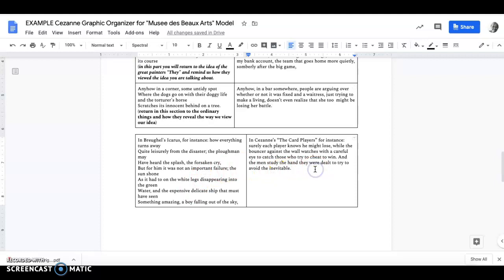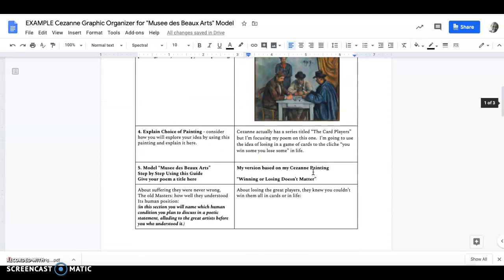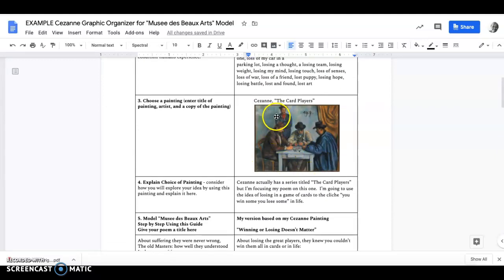In mine, I say, in Cézanne's The Card Players, for instance, surely each player knows he might lose, while the bouncer against the wall watches with a careful eye to catch those who try to cheat to win, and the men study the hand they were dealt to try to avoid the inevitable. The inevitable, of course, is losing, and this is the picture, the bouncer watching over to make sure nobody cheats.